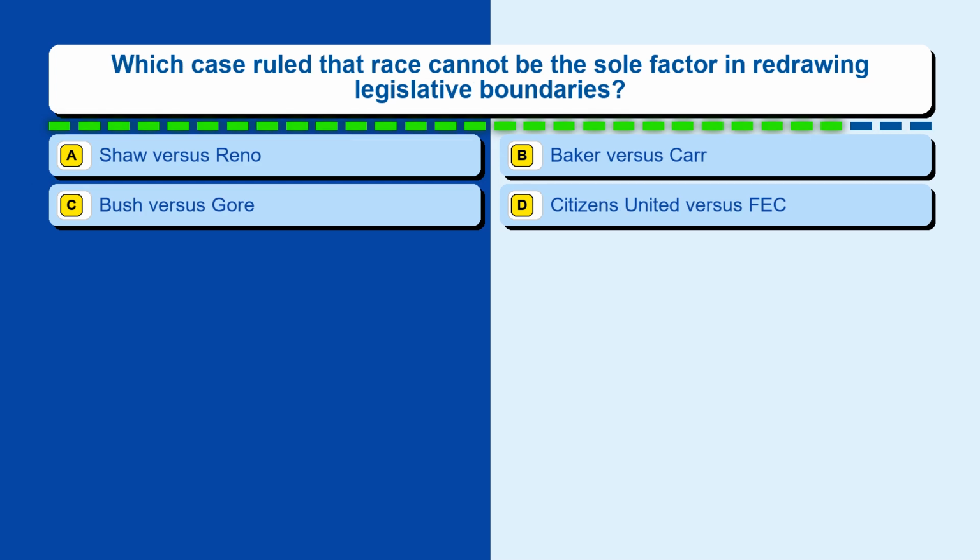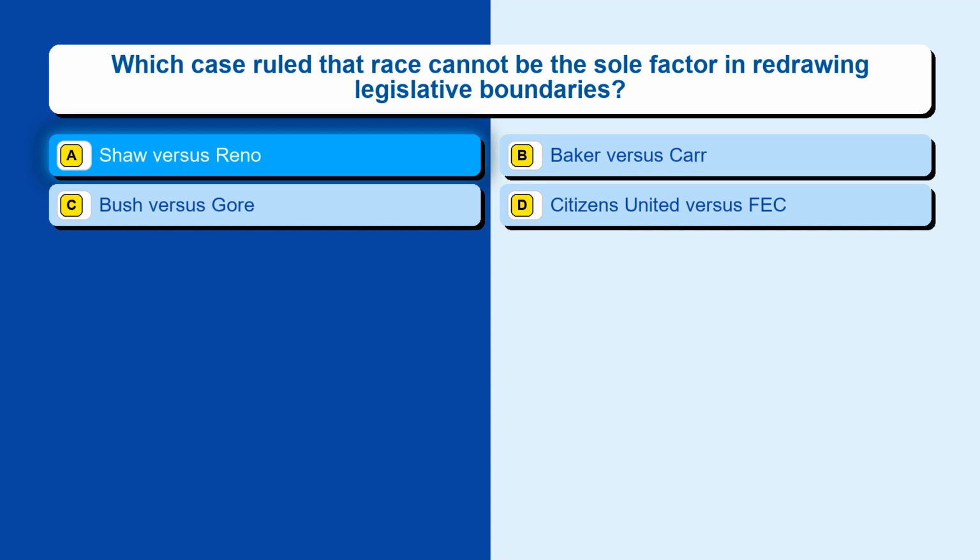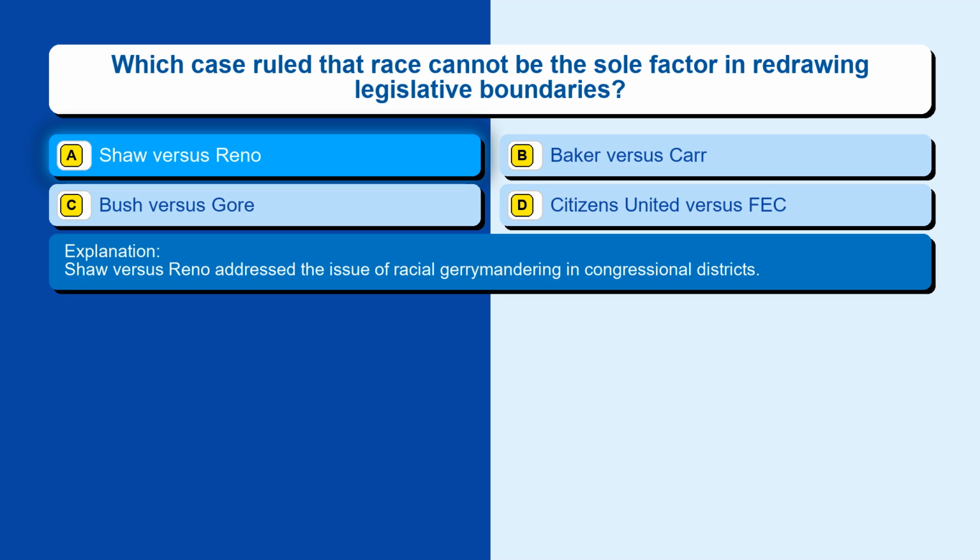Question 47. Which case ruled that race cannot be the sole factor in redrawing legislative boundaries? Option A, Shaw v. Reno. Option B, Baker v. Carr. Option C, Bush v. Gore. Option D, Citizens United v. FEC. The correct answer is option A, Shaw v. Reno. Shaw v. Reno addressed the issue of racial gerrymandering in congressional districts.